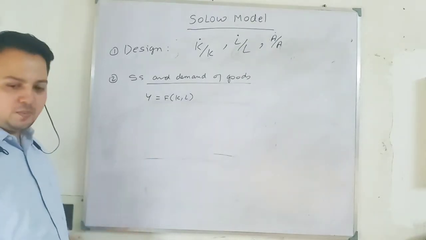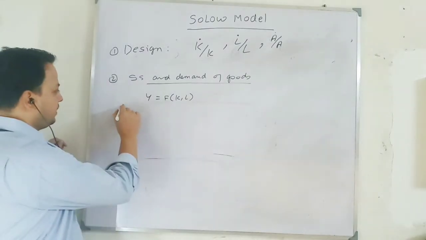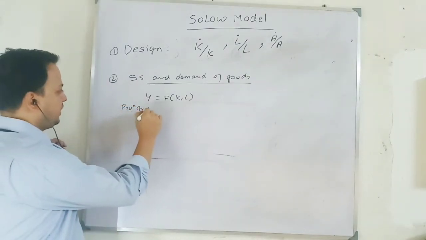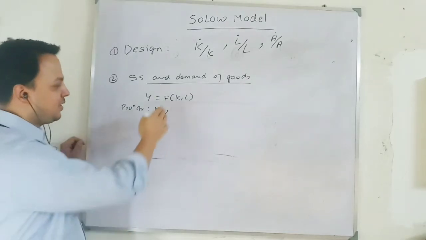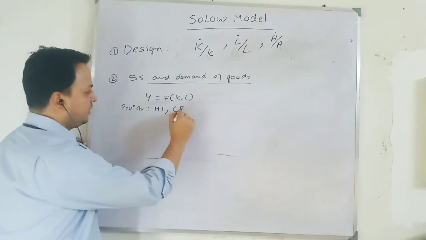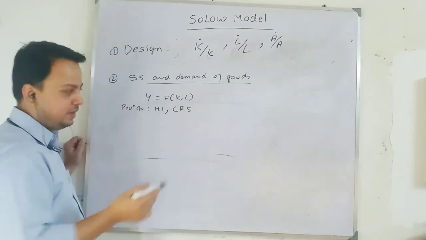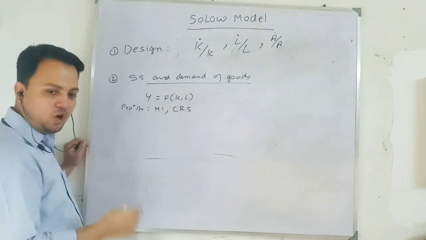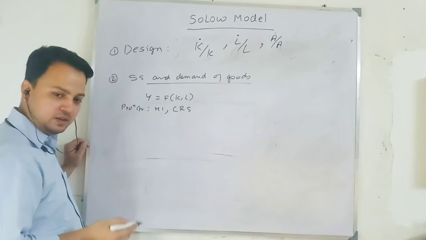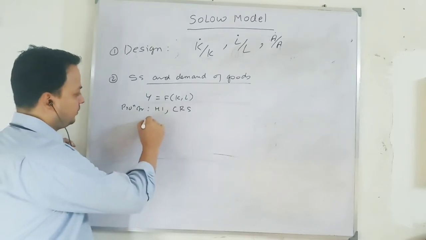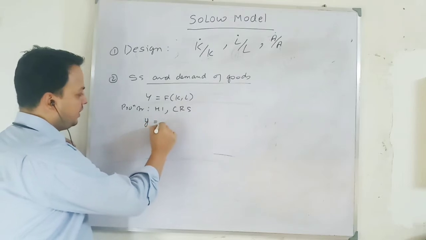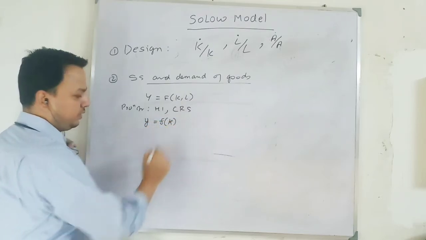The output is a function of capital and labor. The production function is homogeneous of degree 1, which means that my production function exhibits constant returns to scale. That means if I increase the inputs by lambda, my output also increases by lambda. So if we take lambda equal to 1 by n, we get that output per worker is a function of capital per worker.